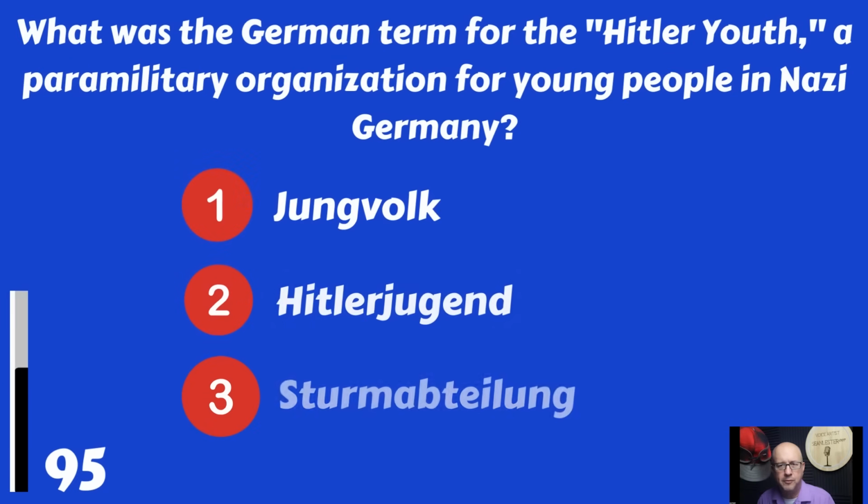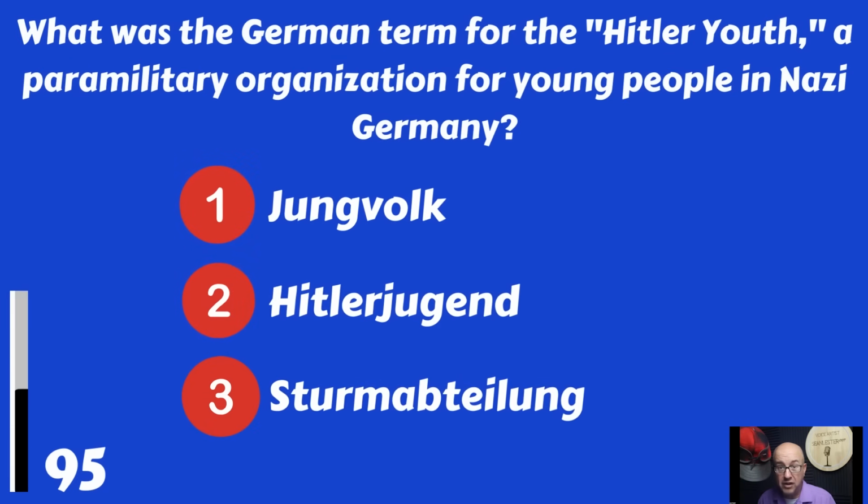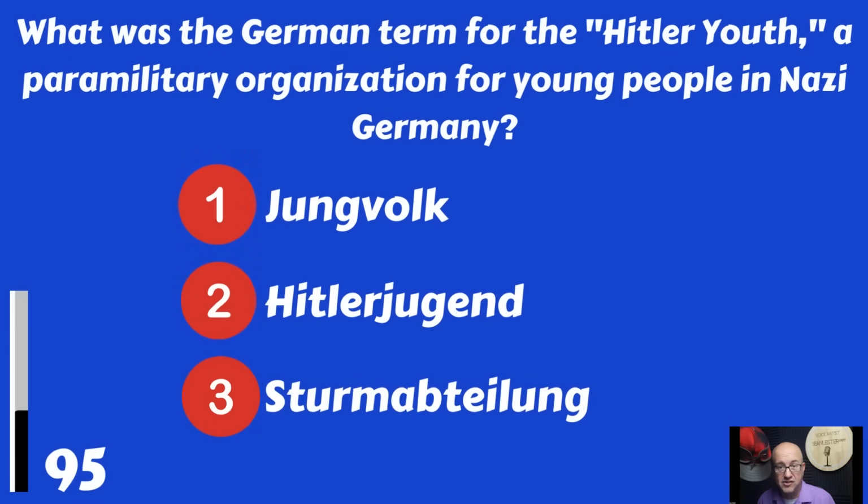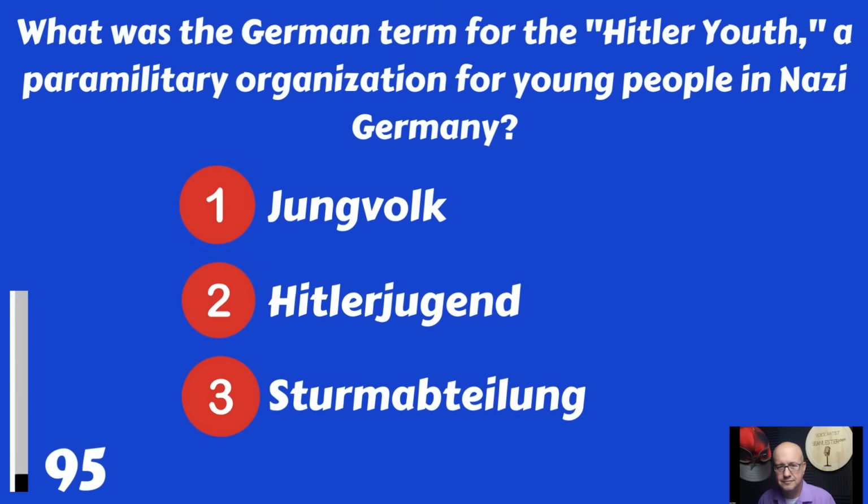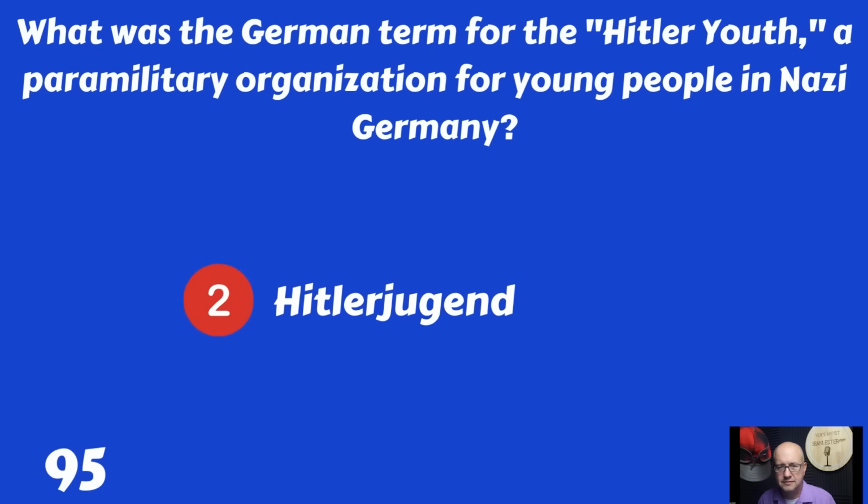What was the German term for the Hitler Youth, a paramilitary organization for young people in Nazi Germany? Jungvolk, Hitlerjugend, or Sturmabteilung? That was the Hitlerjugend.